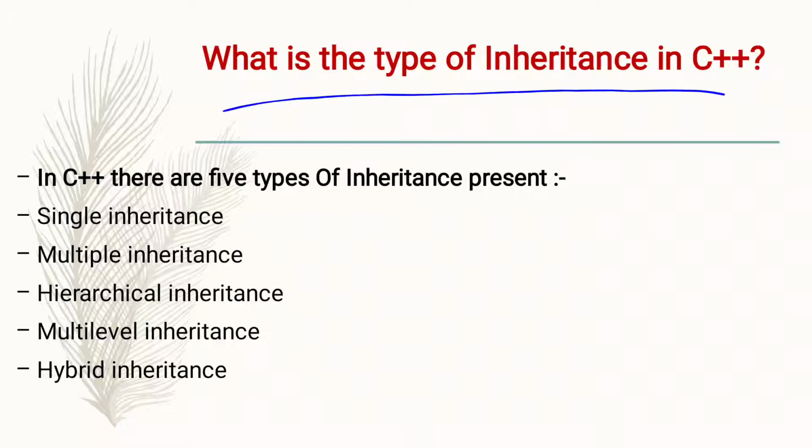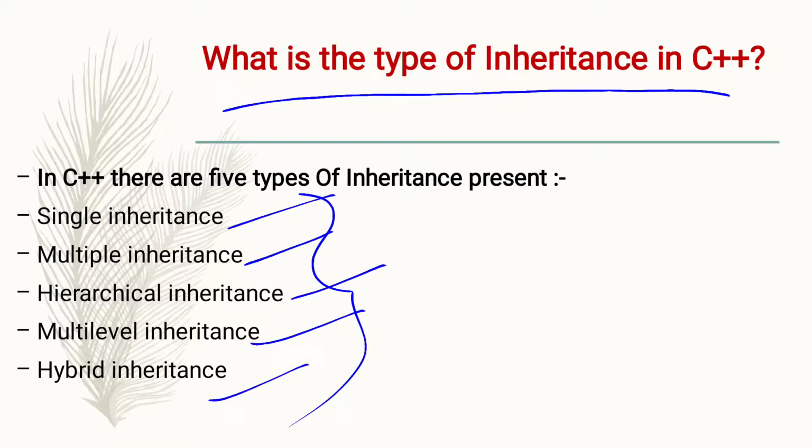What are the types of inheritance? There are 5 types. First is what? Single inheritance, multiple inheritance, hierarchical inheritance, multi-level inheritance and hybrid inheritance. Let's see one by one.